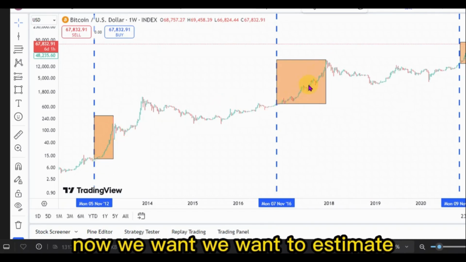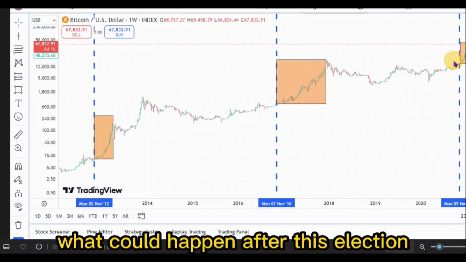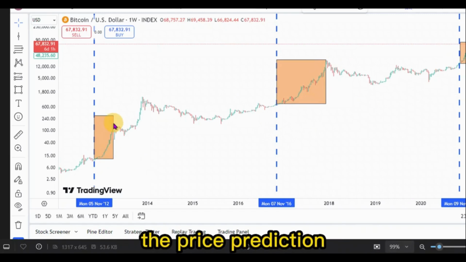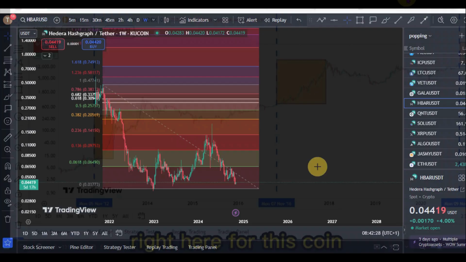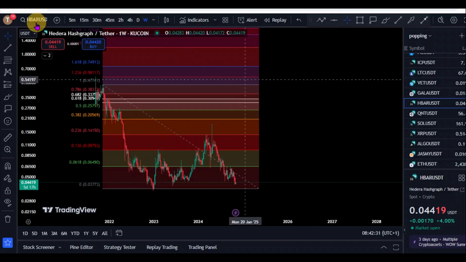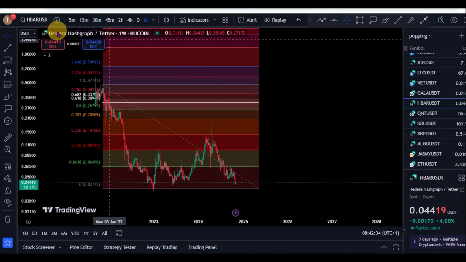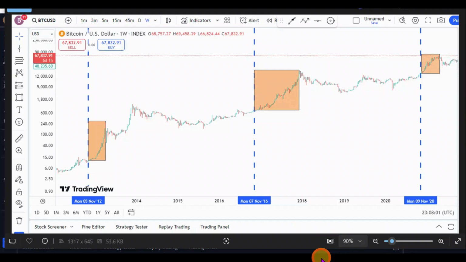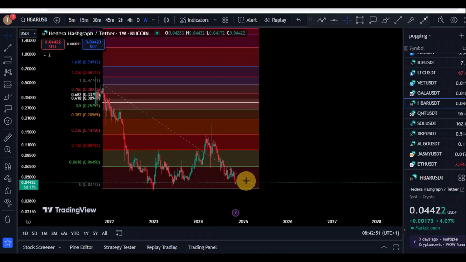Now, we want to estimate what could happen after this election and what price prediction we could see right here for this coin. So our price prediction right here is for HEDERA HBAR. We're on the chart for HEDERA HBAR versus the USD, using the post-election cycle. We said usually after the elections, we see a massive pump in the crypto market. If we see that happen exactly as predicted right here for HEDERA, then the minimum we should expect for HEDERA is a push towards our former highs.